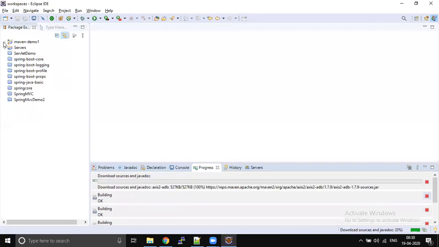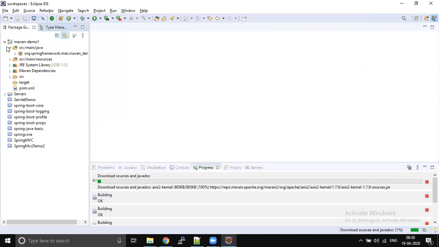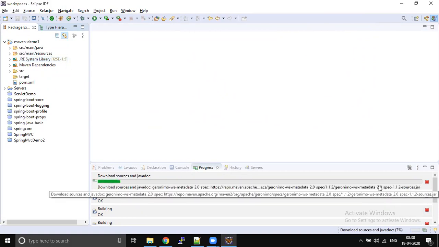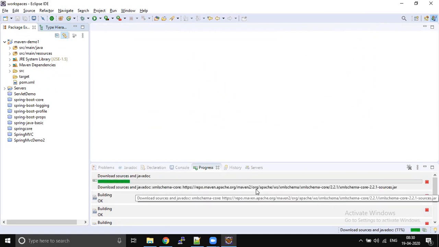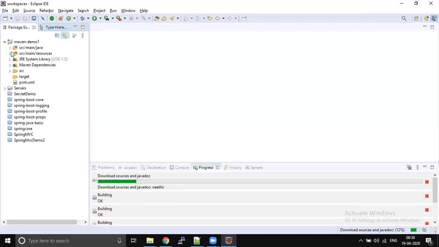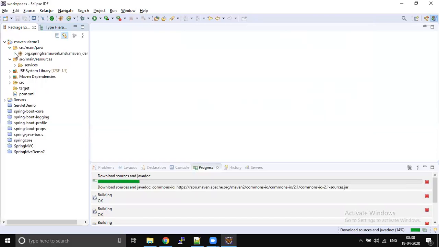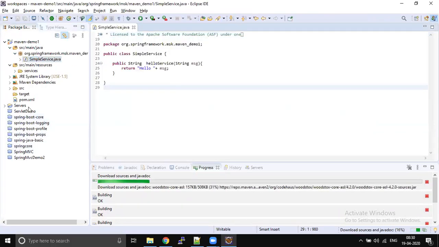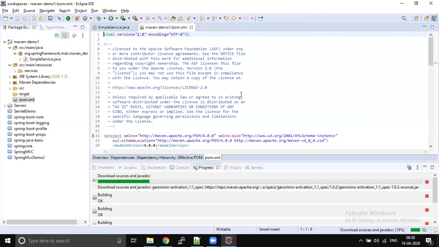Okay. Now there are no errors, right? The project structure also changed a lot when we compare last time and this time. These many jars we are using internally, and all are getting downloaded, right? To add one more dependency, it is just a matter of adding one more dependency in your pom.xml.